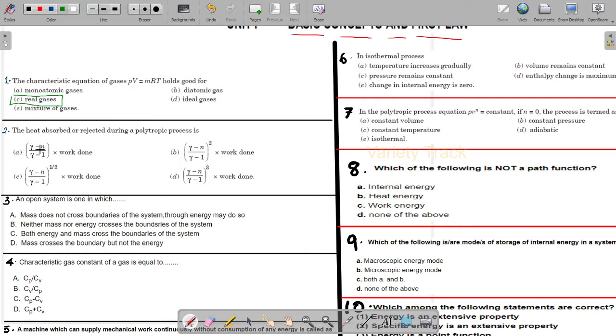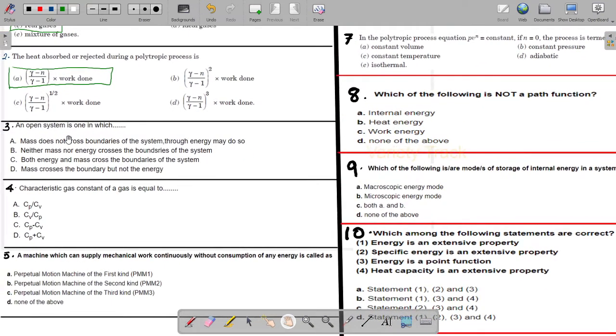So next question, the second question: the heat absorbed or rejected during a polytropic process is (gamma minus n) divided by (gamma minus 1) into work done, or (gamma minus n) square divided by (gamma minus 1) into work done, or ((gamma minus n) divided by (gamma minus 1)) power 1 by 2 into work done, or ((gamma minus n) divided by (gamma minus 1)) power 3 into work done. We already discussed in the first unit video that the heat absorbed or rejected during a polytropic process is option A, that is (gamma minus n) divided by (gamma minus 1) into work done.